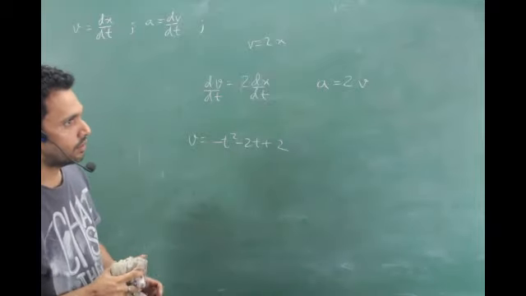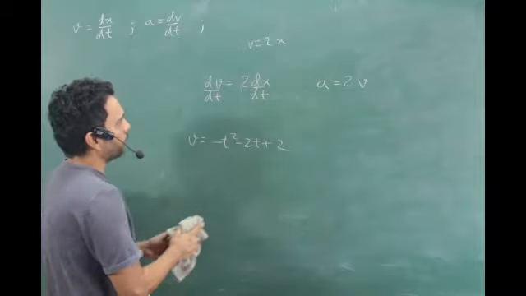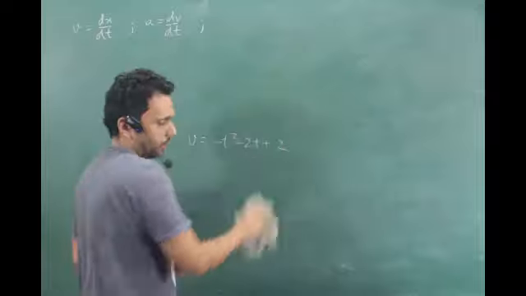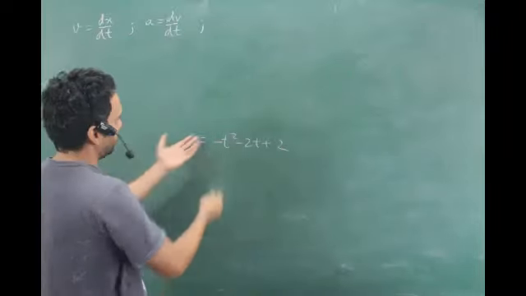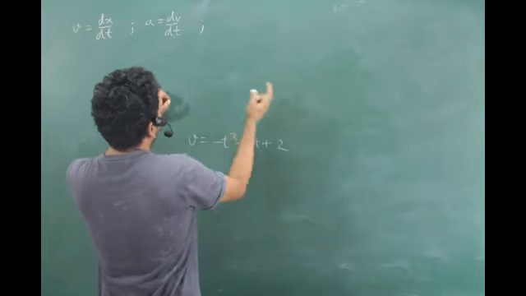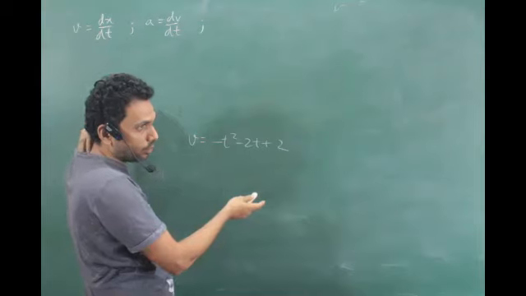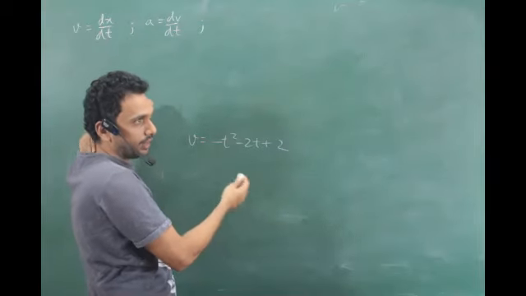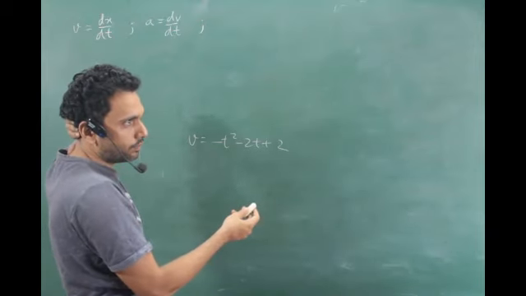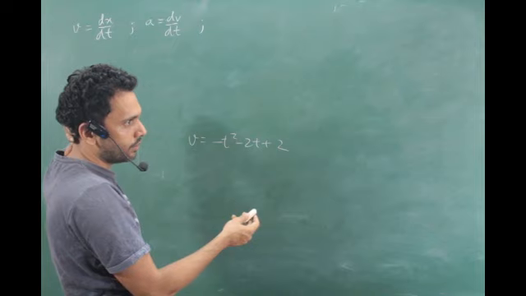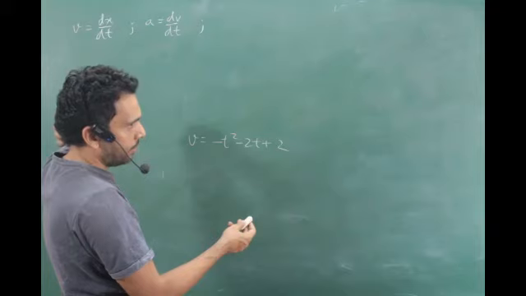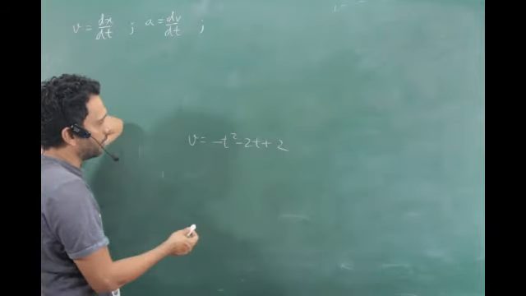Is that clear? So the thing is, you have to do away with the t. I'll give you an easy way of doing away with the t. It is the same thing, but we'll make a formula out of it. What is it? A and x direct relation, or v and x relation, without t's. So how do you achieve that?